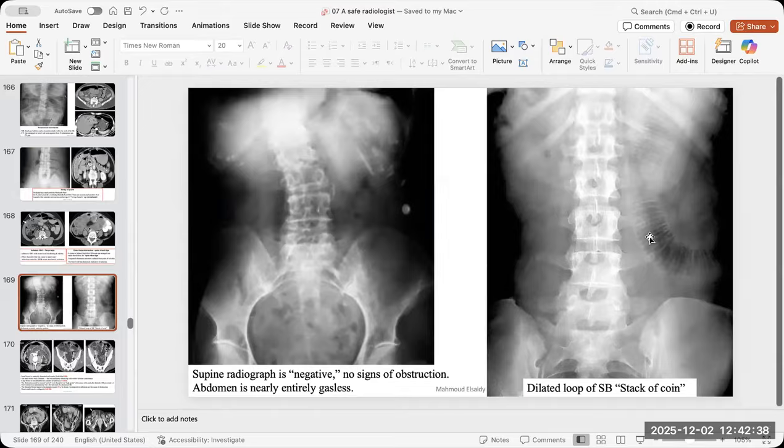Also, in later stages of bowel obstruction, it may look normal, because the whole bowel is filled with fluid, so you will not find any air fluid levels or string of pearls sign on X-ray. So even that will not exclude the bowel obstruction. Okay.